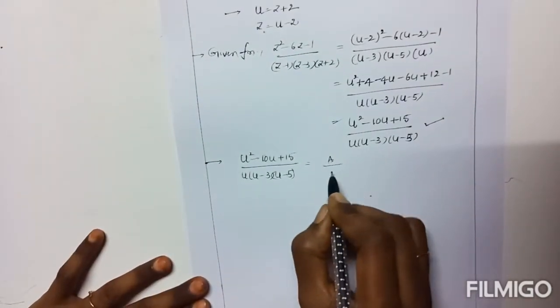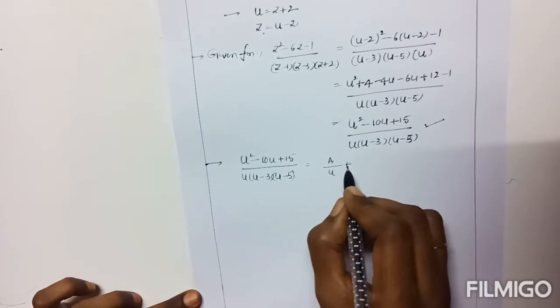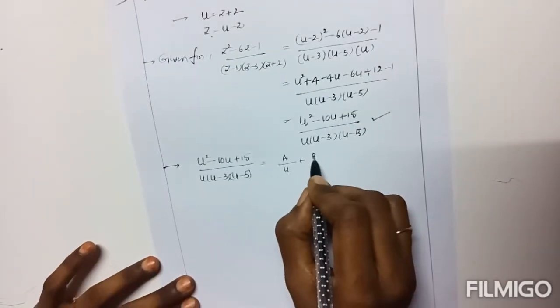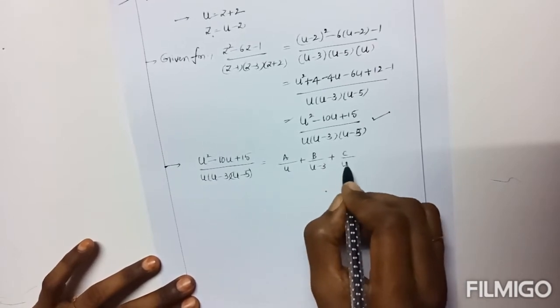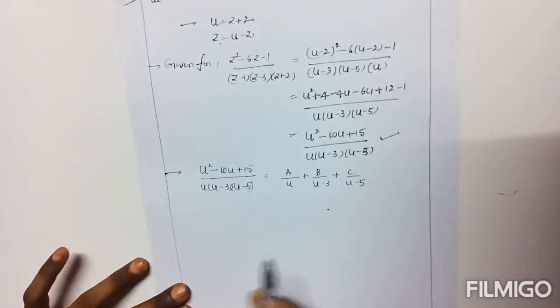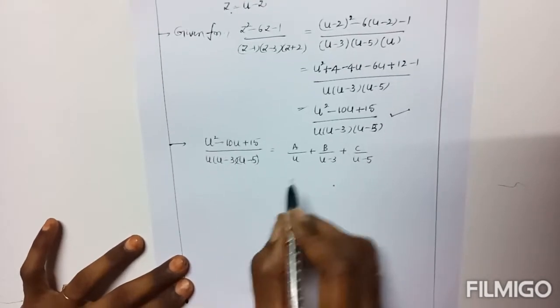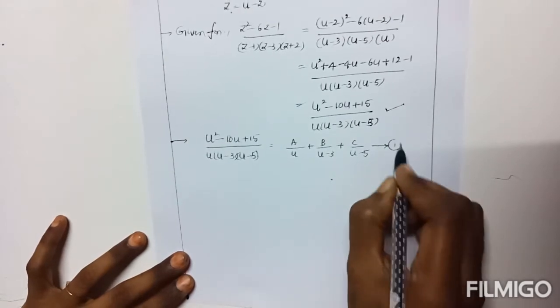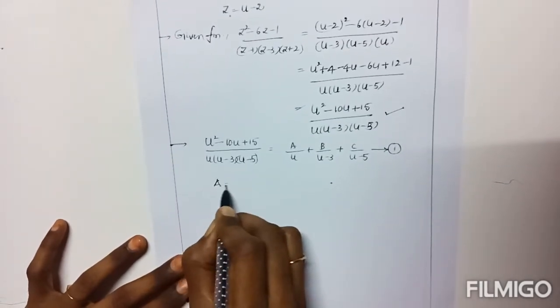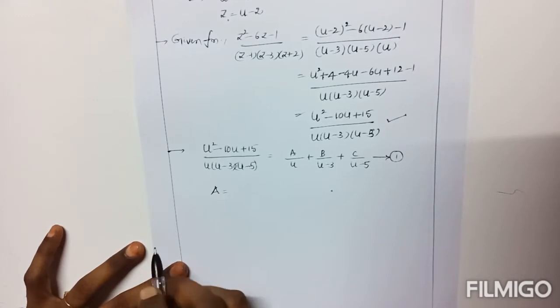So a by u, plus b by u minus 3, plus c by u minus 5. This is the main calculation part. Now here we need the a, b, c values. This is equation number 1. A equals a constant. How can you obtain the a value?